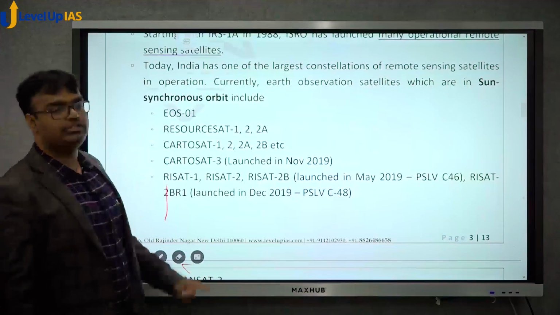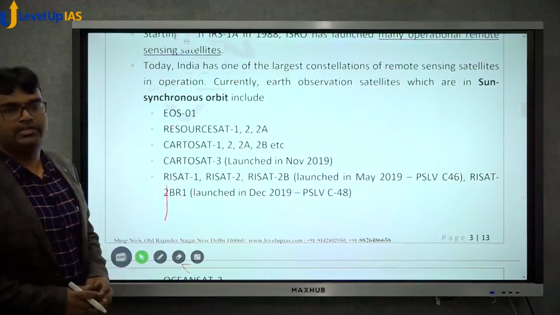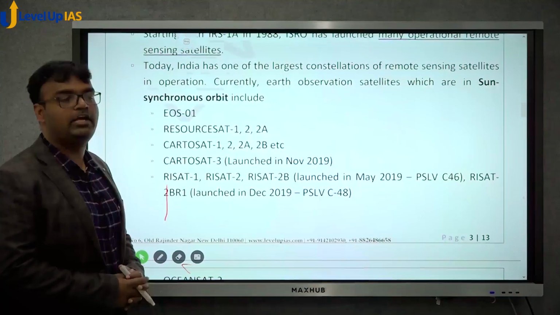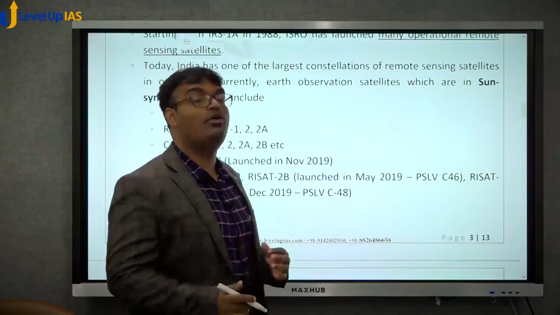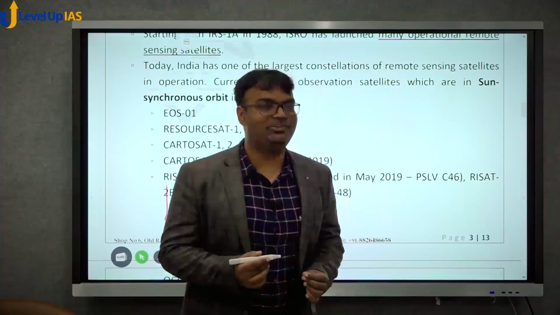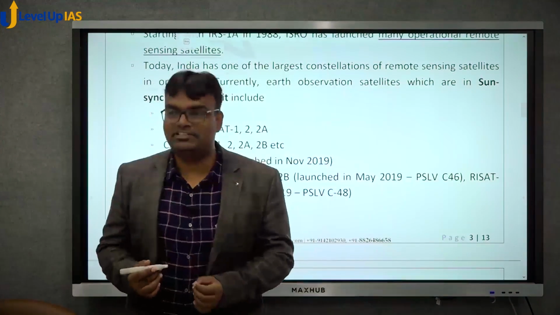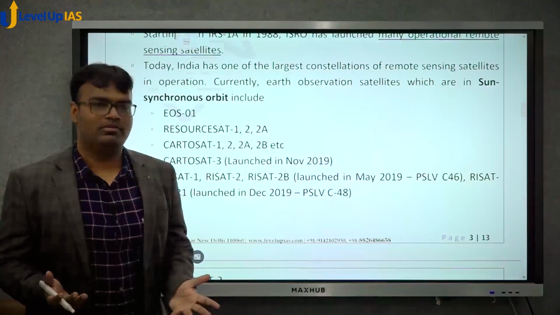For example, EOS-01. We just spoke about EOS-01 yesterday. This is the latest Earth observation satellite that we have, launched using PSLV C49. How many times have I repeated it? PSLV C49 launched EOS-01 in November. PSLV C50 launched CMS-01.